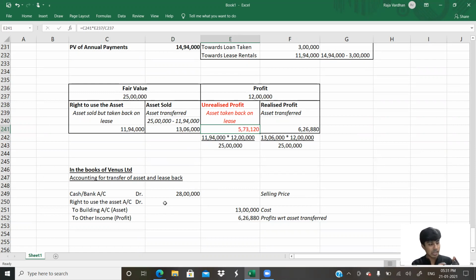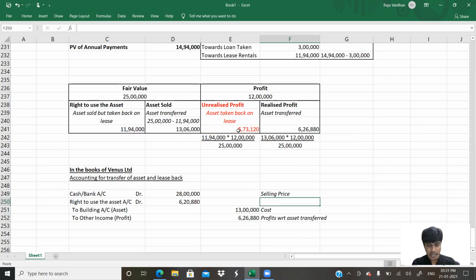So I'll do it. Have a look. 11 lakh 94,000 minus 5 lakh 73,120 gives us 6 lakh 20,880. Can you see it? No, I don't think you can. Okay, 6 lakh 20,880 is the right to use the asset. So I'll write here: this is equal to 11 lakh 94,000 minus 5 lakh 73,120, which is 6 lakh 20,880.